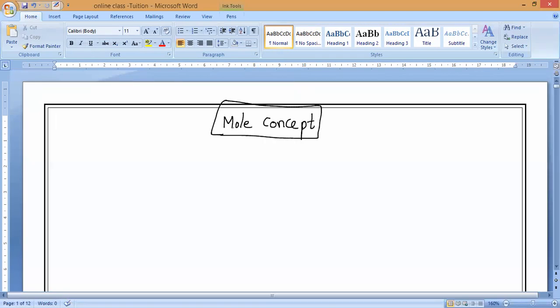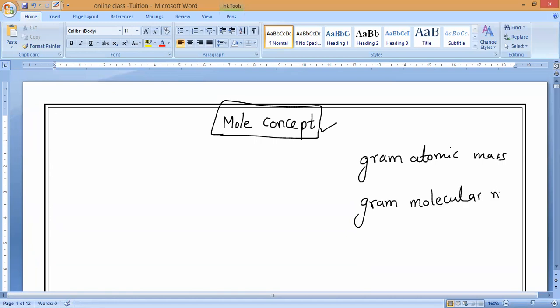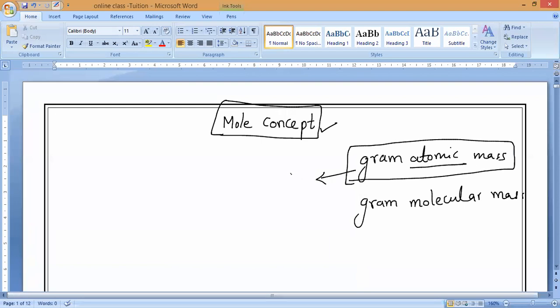Now, if you want to understand this mole concept, we must know two words: gram atomic mass, or else we can say gram molecular mass. Try to understand very carefully, guys. Gram atomic mass is purely for atoms or individual elements. This is molecular mass.